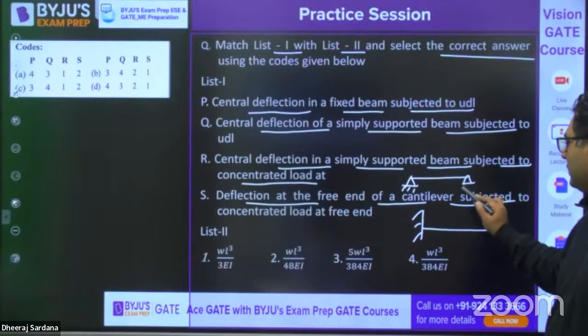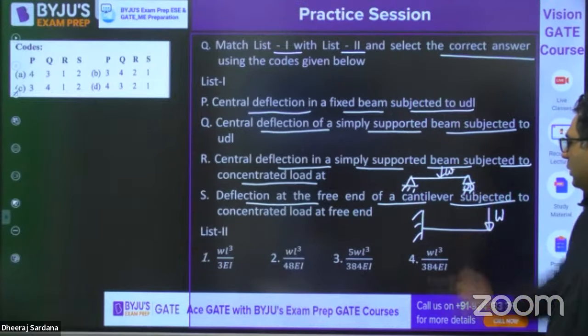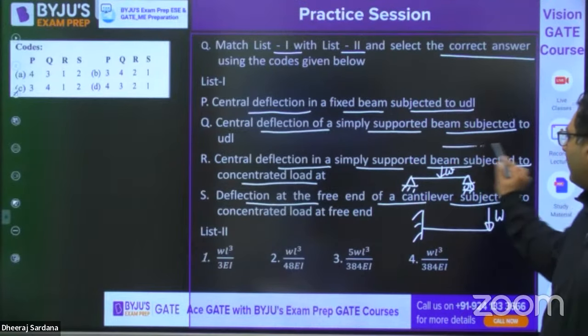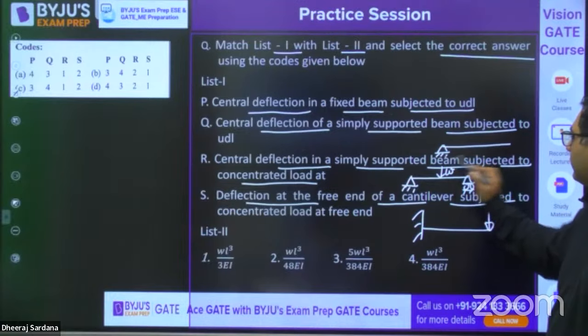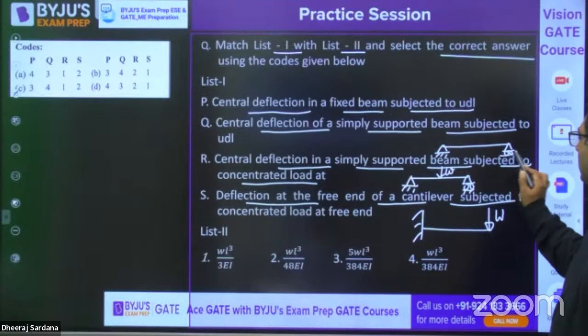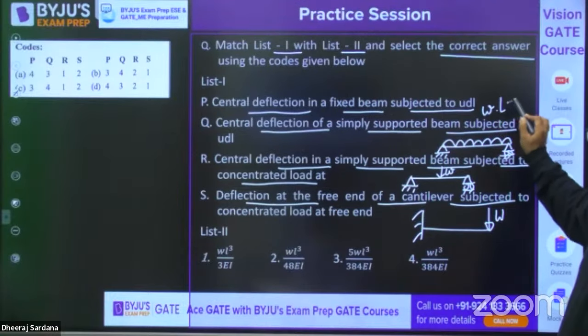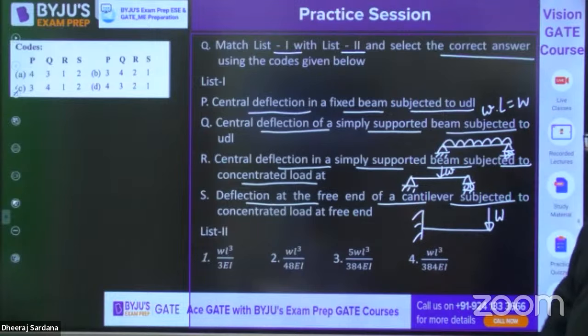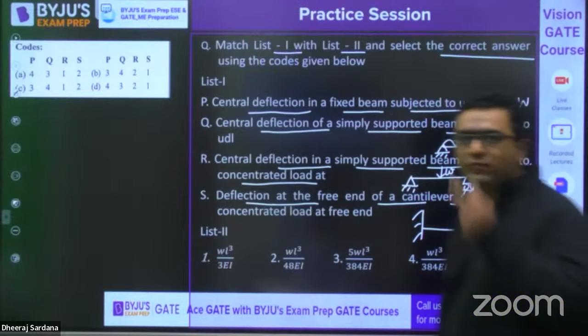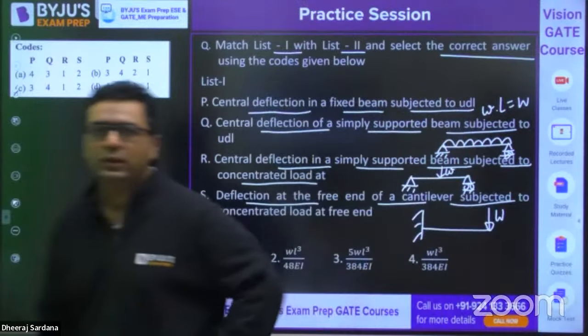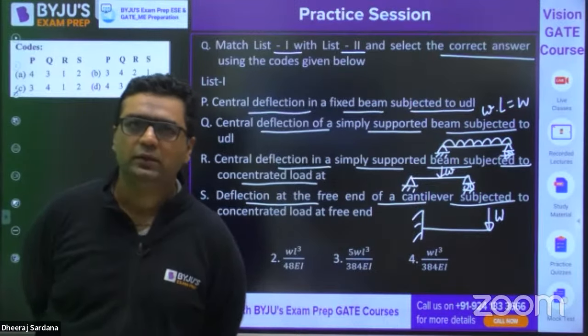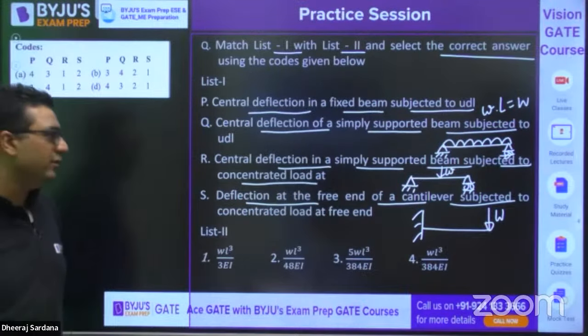So here, my dear, you can consider that the point load is equal to W. And when they are taking this UDL, the entire UDL, W into L, is written as W here. So keeping that in mind, you can answer which is going to be the correct answer. Yes, Mohit, Arvind, tell me what would be the answer.